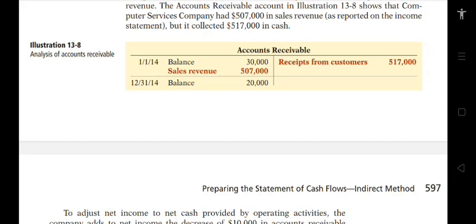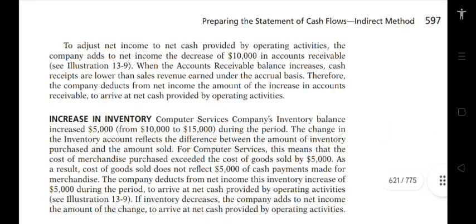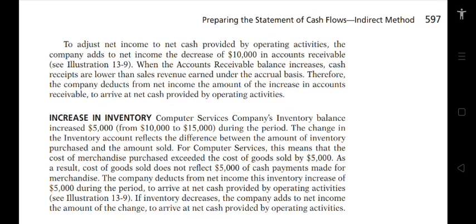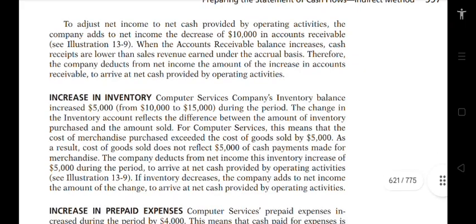So the receipts from customers are 517,000. Why? You need to total the 30,000 plus 507,000, which is equal to 537,000, minus 20,000. So the result is 517,000. That's why. Next, we have preparing the statement of cash flows using the direct method. To adjust net income to net cash provided by operating activities, the company adds to net income the decrease of